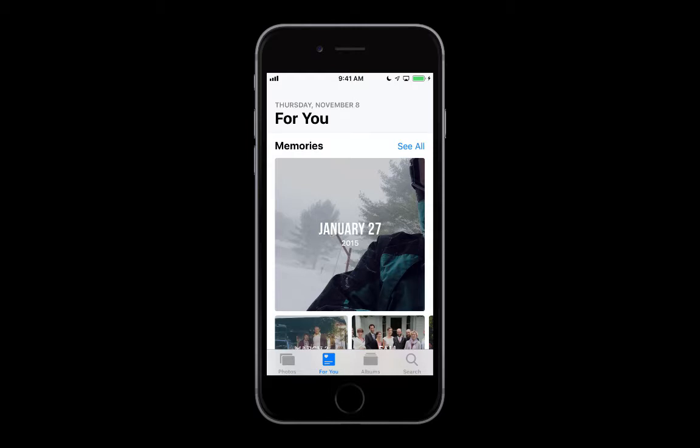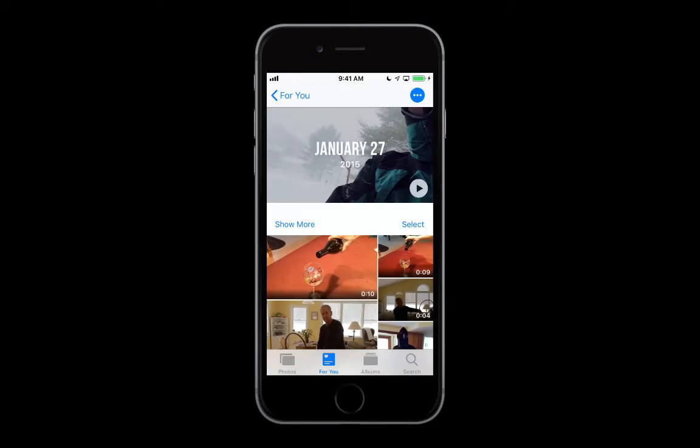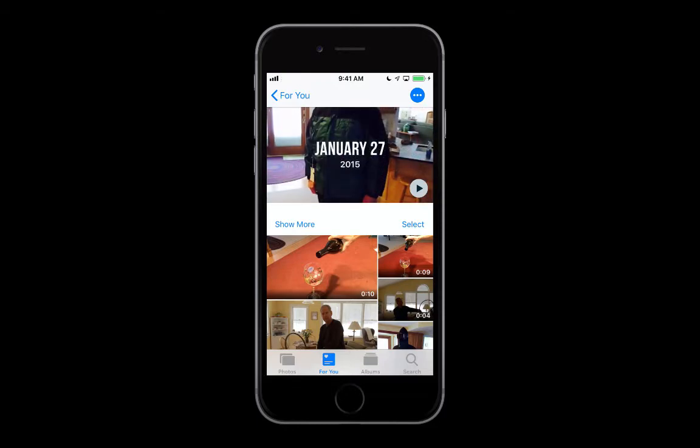They are the photos and videos that you've taken on your phone already, and Apple has put them together in different categories for you. So if I touch, for example, on this first one, January 27, 2015, it'll be photos from that day, and you can see when I touched on it, it added the little play button on the right hand side.